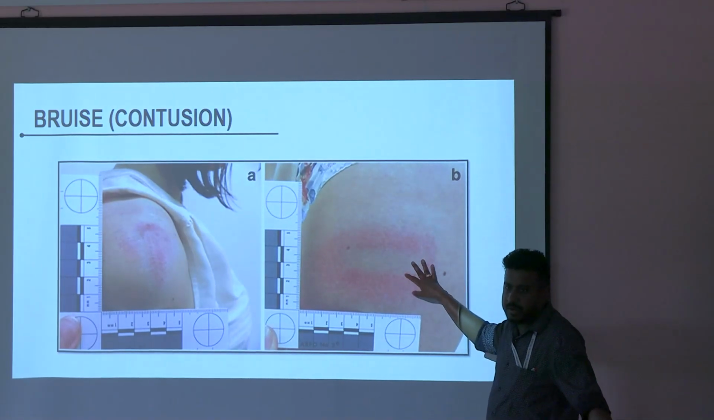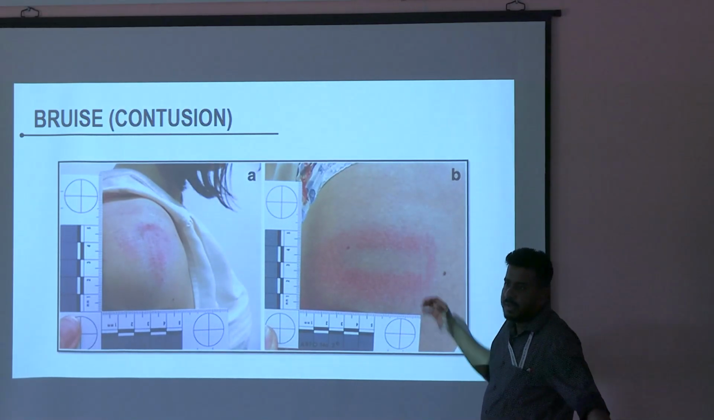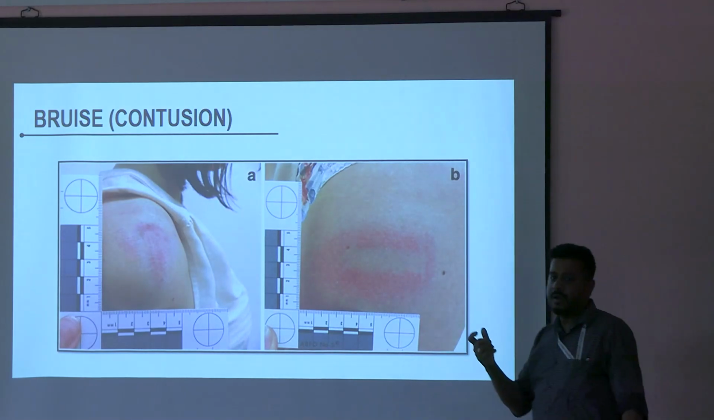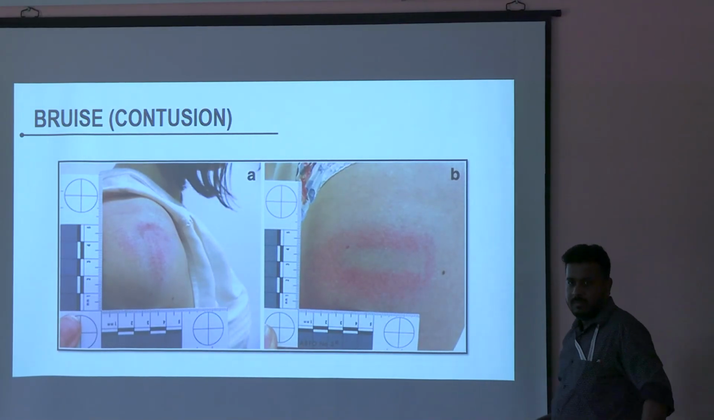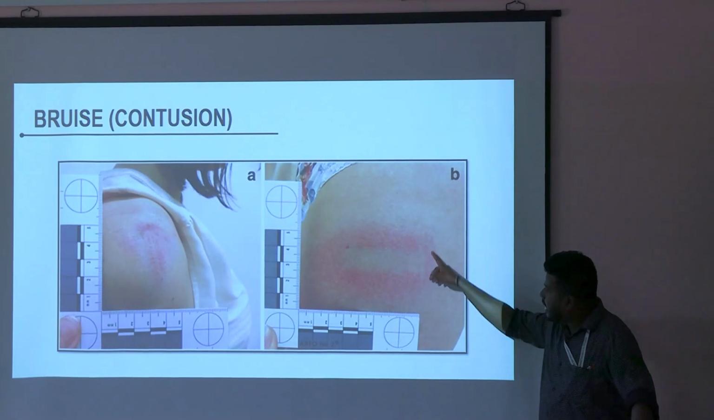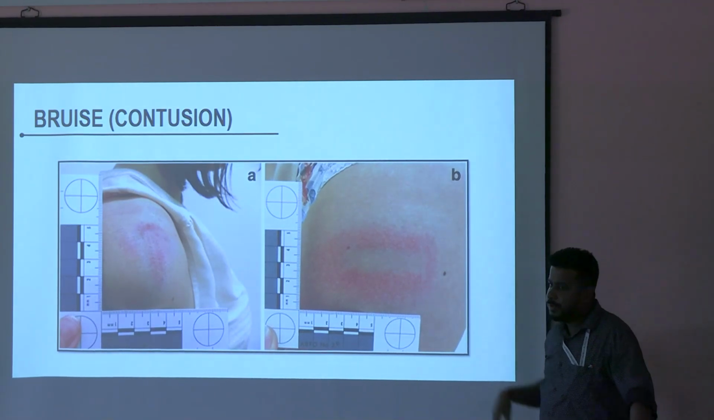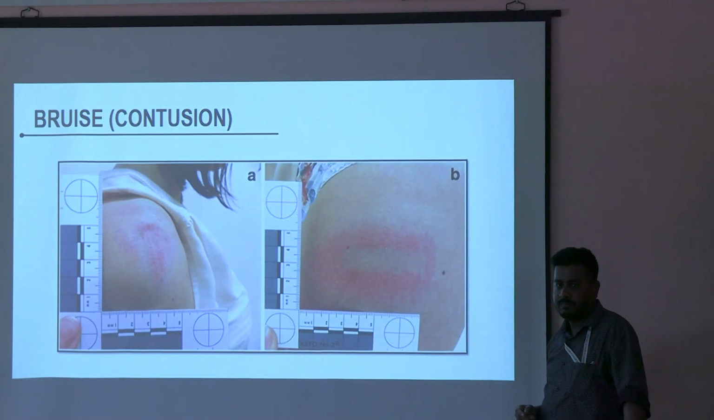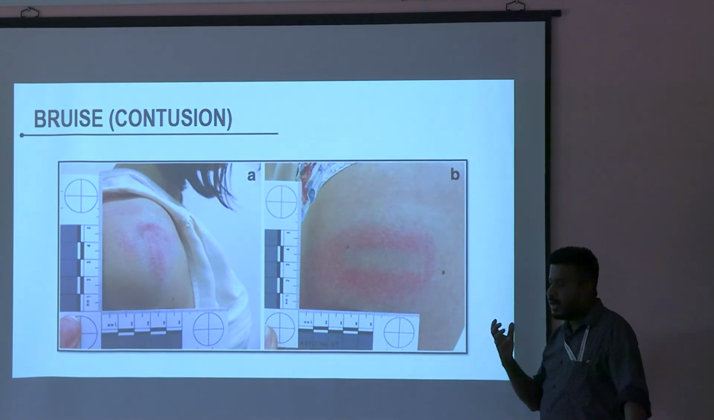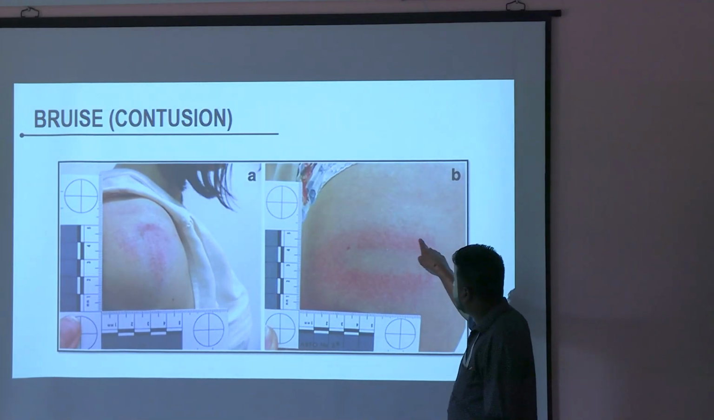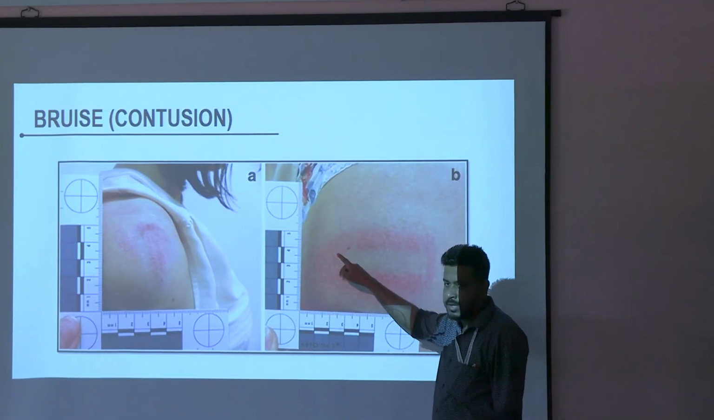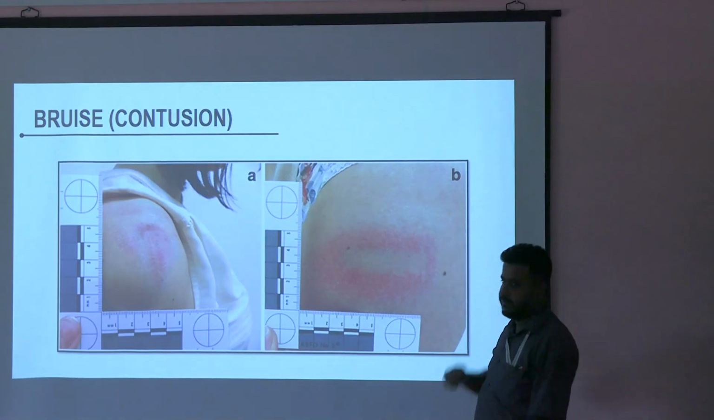What is this? Pattern bruise. Pattern means what? You get the pattern of the striking surface, striking weapon. What may be the weapon? What do you think? Some stick type of weapon. A stick type of weapon has hit here. Because of which you see here there is bruise, here there is bruise. In the middle there is a gap.